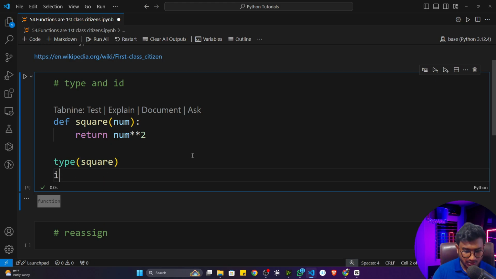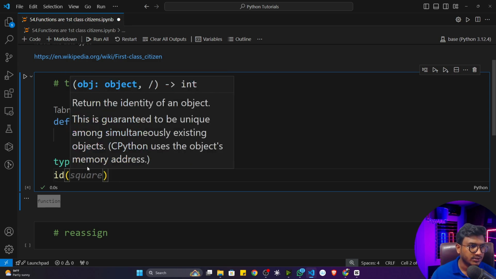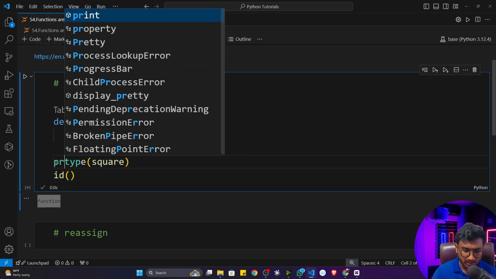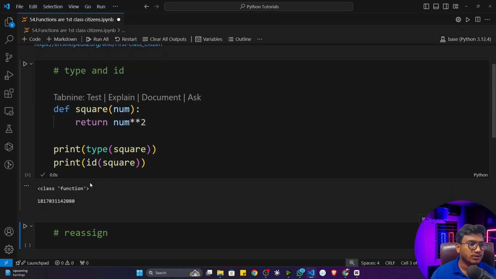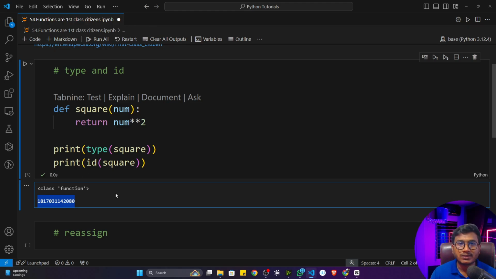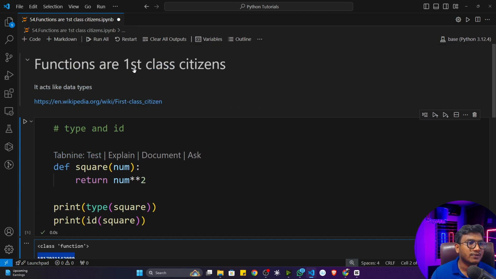You can also check the ID. Let me print it, I think that would be better. Now inside ID, I will pass my function name. It will print the specific ID it is occupying in the memory. That means whatever operations you perform on other data types, you can perform the same operations on top of the function as well. That's why a function is called a first class citizen.